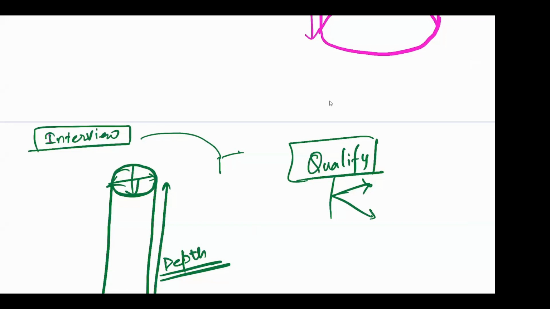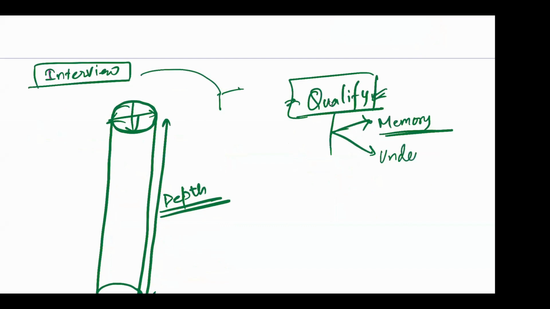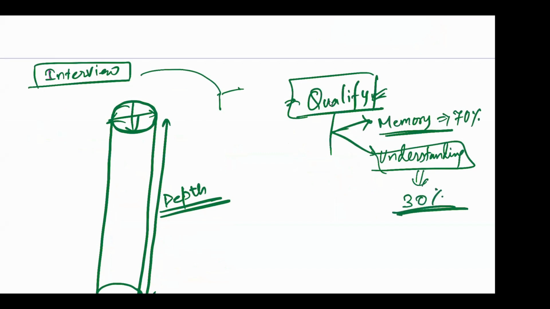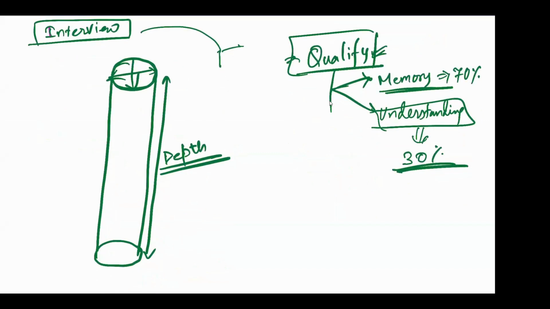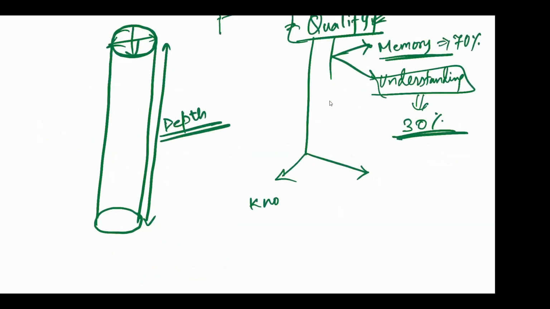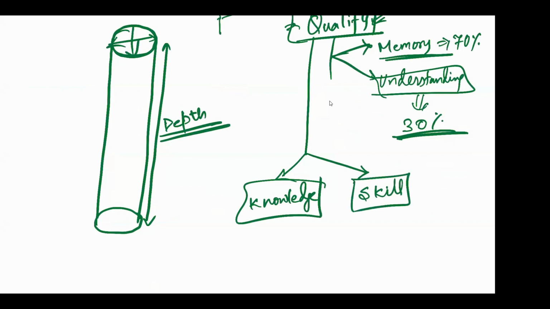Okay, so if you ask me about qualifying this examination, how much is the role of memory, meaning memorizing, and how much is the role of understanding? I'll say memory 70% and understanding 30%. If you ask me to qualify, how much is the role of knowledge and how much is the role of skill? Skill is 70%, knowledge is 30%, 30 to 40%, and this is 60 to 70%.